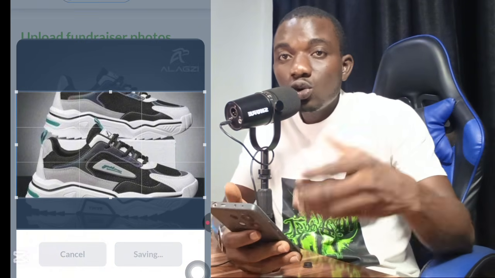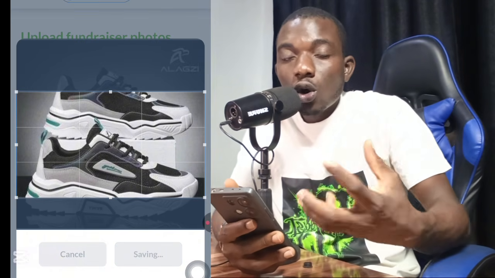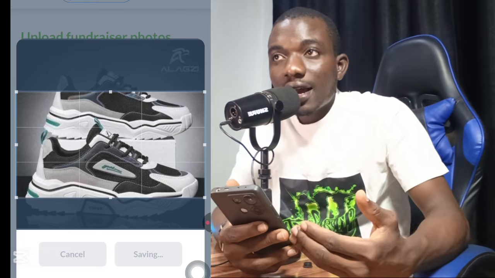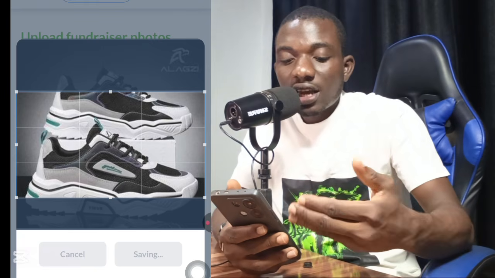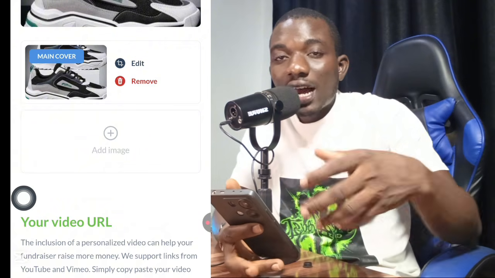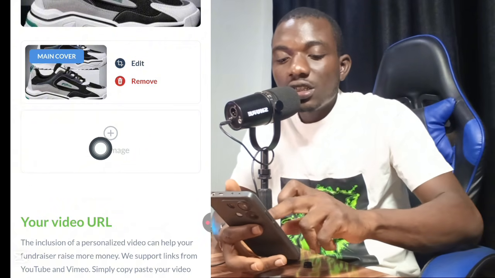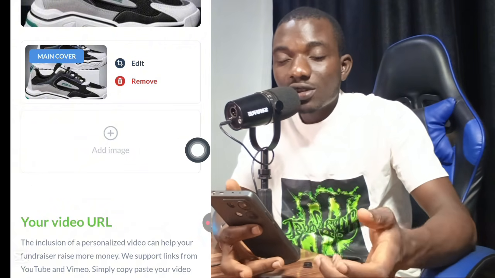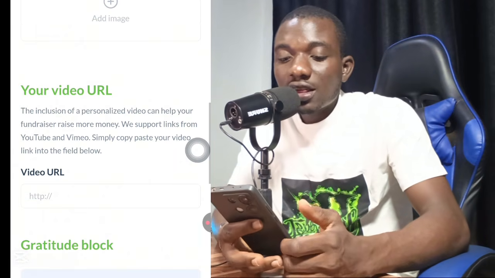For instance, you can even put your personal picture, or if you are raising funds for someone that is in the hospital, you can actually put the person's image right here. After inputting the image, if you have more than one, you can add another image right there if you want to. The next thing I need to do is to scroll down to this section.